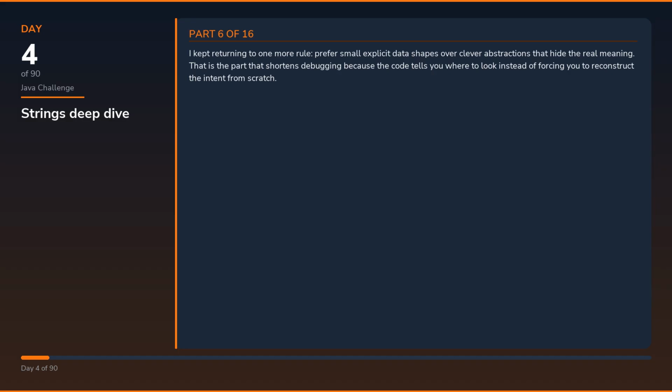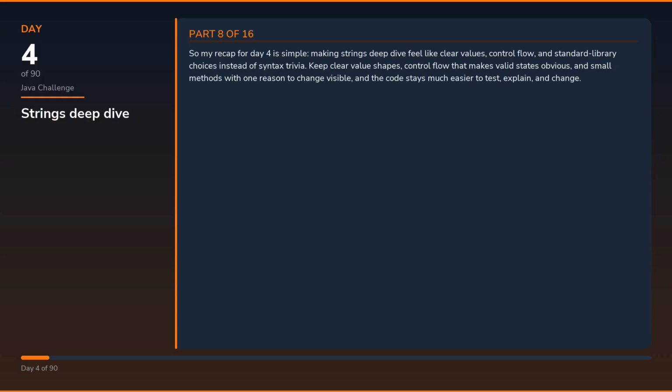That is the part that shortens debugging because the code tells you where to look instead of forcing you to reconstruct the intent from scratch. The predictable mistakes were using broad or vague types until the data model stops explaining itself and writing control flow that technically works but hides which states are actually valid. They look different on the surface, but both come from letting convenience win over clarity.